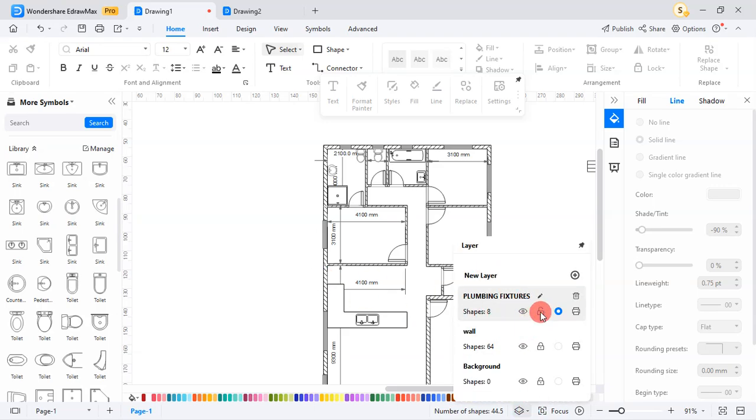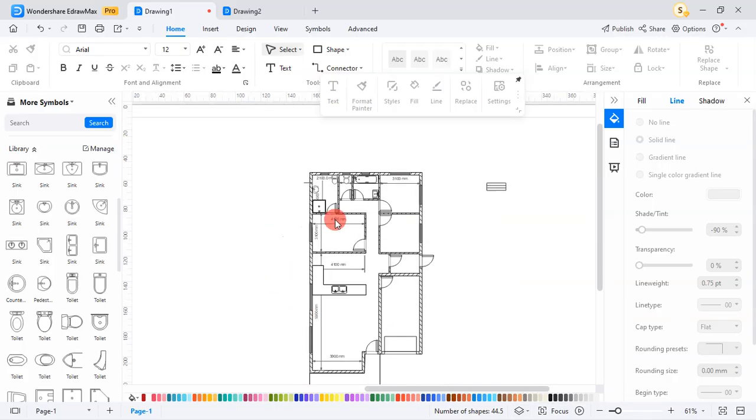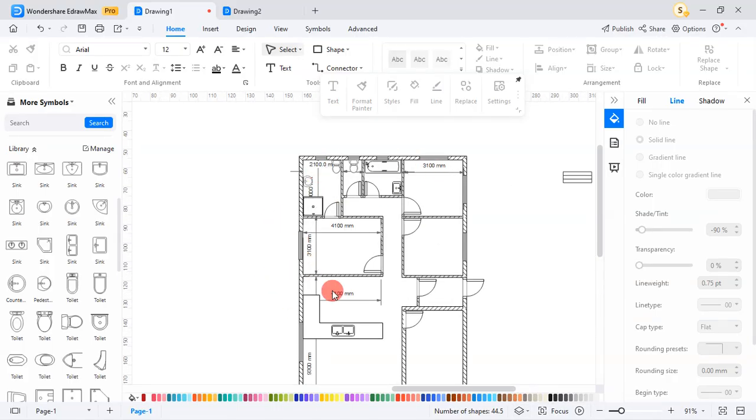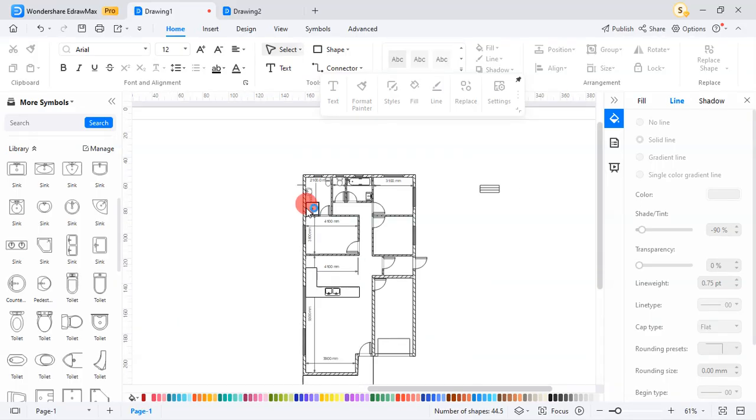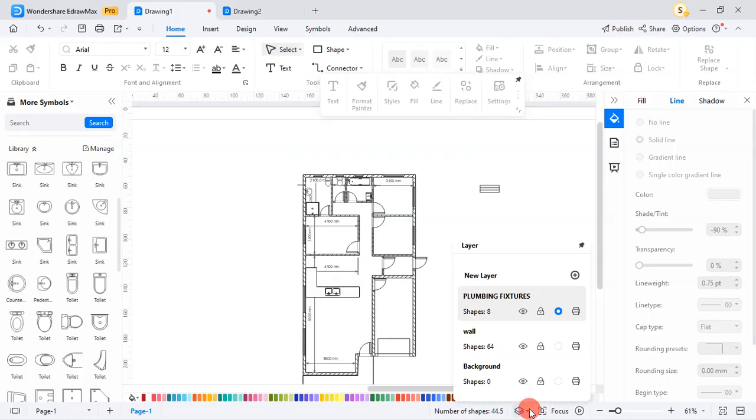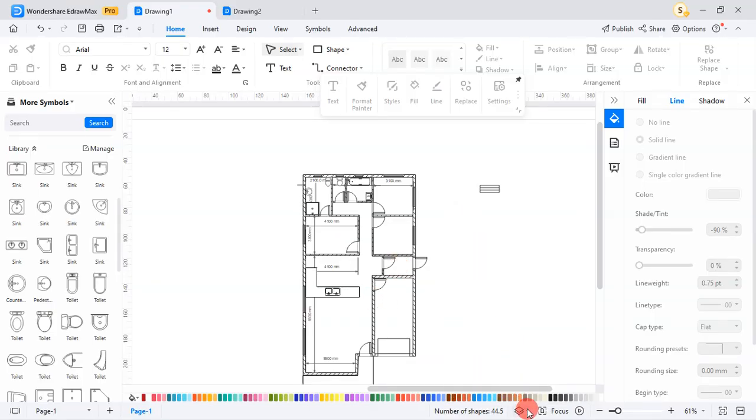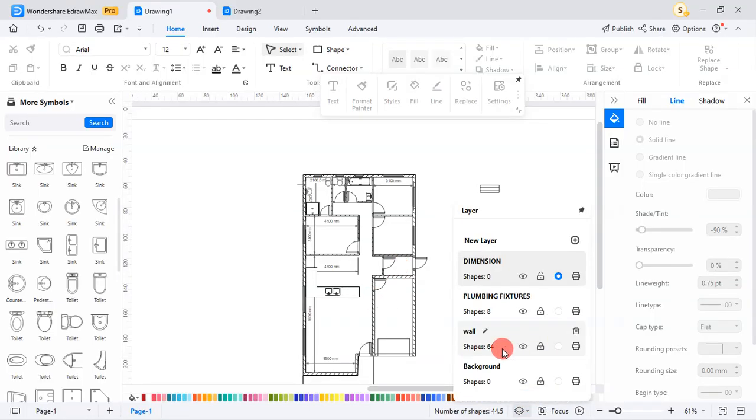So I'll lock this layer. Now I want my dimensions. They should be on top, they shouldn't be at the back. So first I create a new layer. I name it dimensions. We'll look at dimensions very soon. Then I unlock the wall part. Now my fixtures are locked, I can't make any changes there.